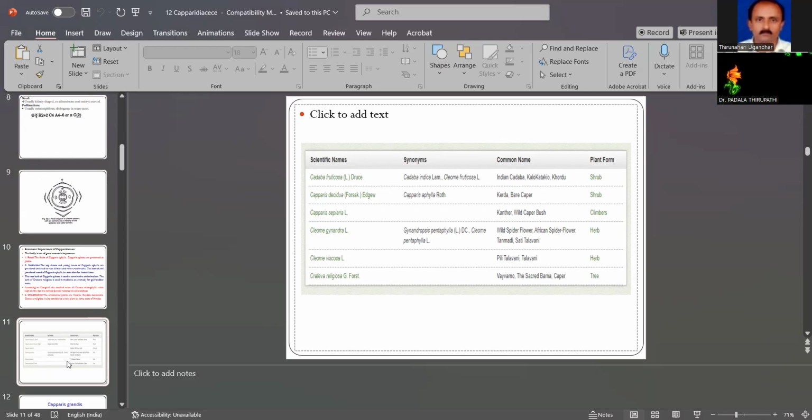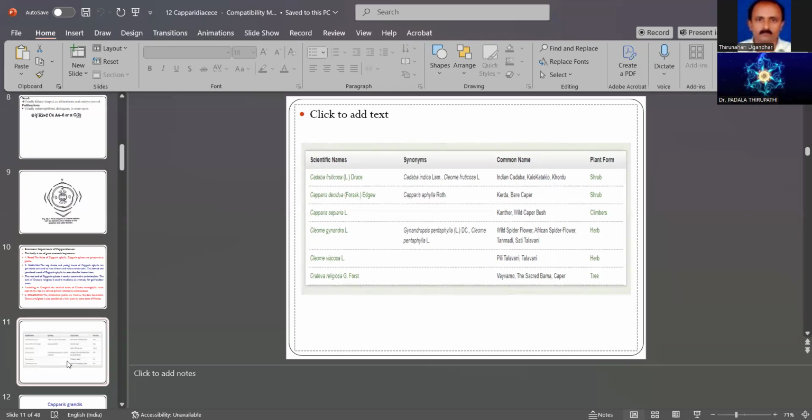It is a wormwood-like herb. Cleome pentaphylla are also called wild spider flower or African spider flower, also one type of herb. Next is Cleome viscosa, a herbaceous plant.